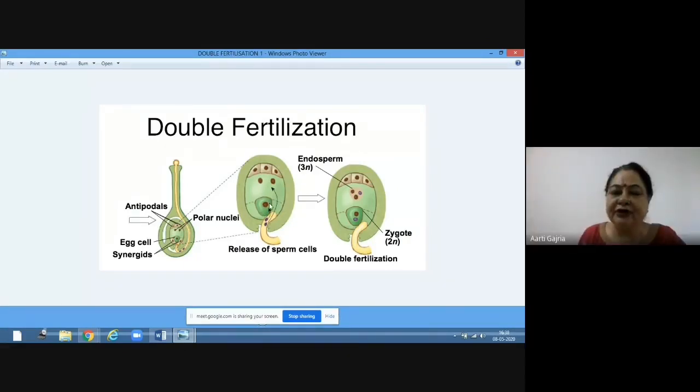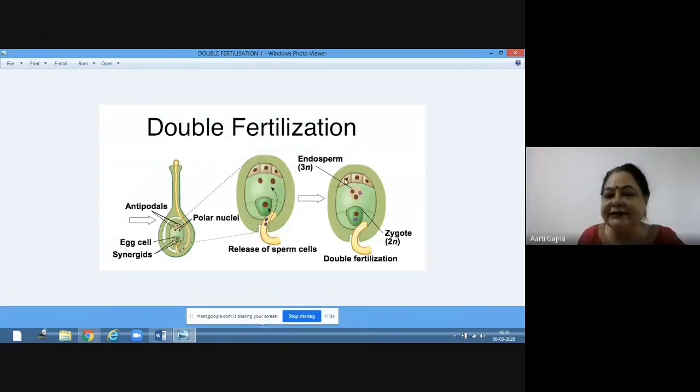Now what will happen? The release of sperm. Sperm cells means male gametes. So these two male gametes will be released here. One will fuse with the egg. This is the egg. So one will fuse with the egg. N plus N. This is zygote, and zygote is 2N. Clear? The another male gamete will go and fuse with these two nuclei. So N plus N and the another N, 3N. This is called triple fusion. And this nucleus is called primary endosperm nucleus.